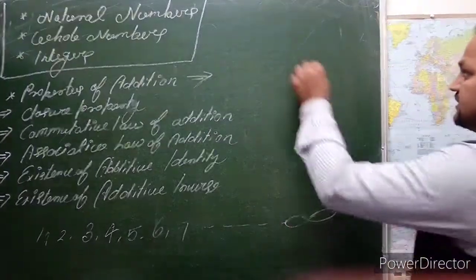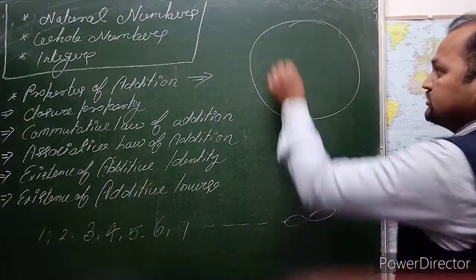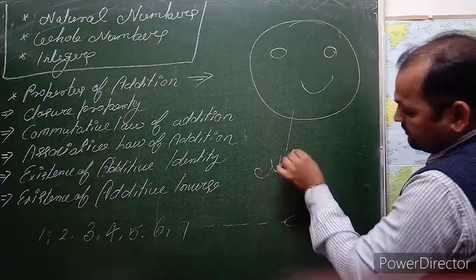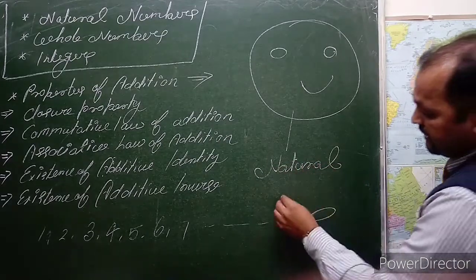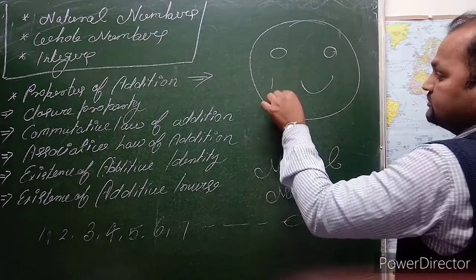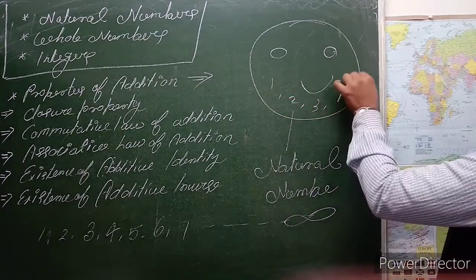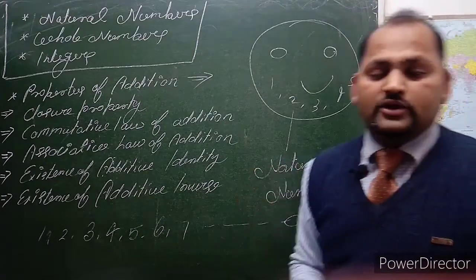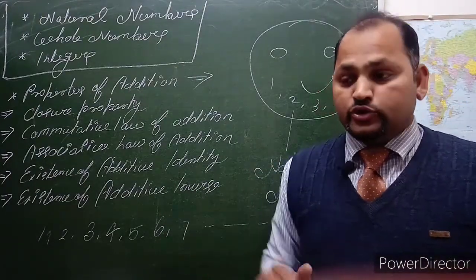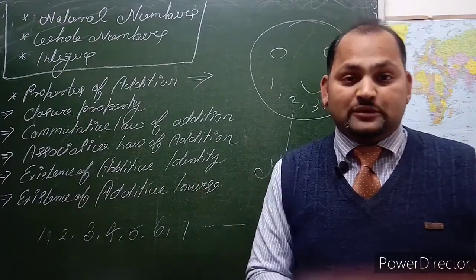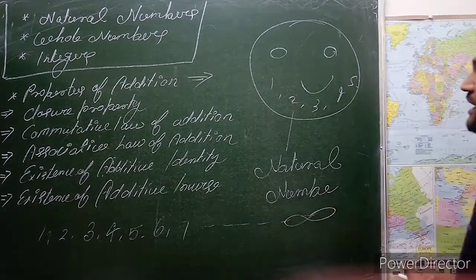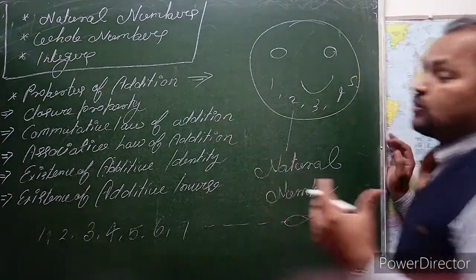Suppose I circle this, Mr. Bhuju, and he is called a natural number. Natural means 1, 2, 3, 4, and 5, and so on. All these natural numbers are countable for you, including prime numbers and composite numbers. Also with them, this is called a natural number. Second, what do we mean by whole numbers?